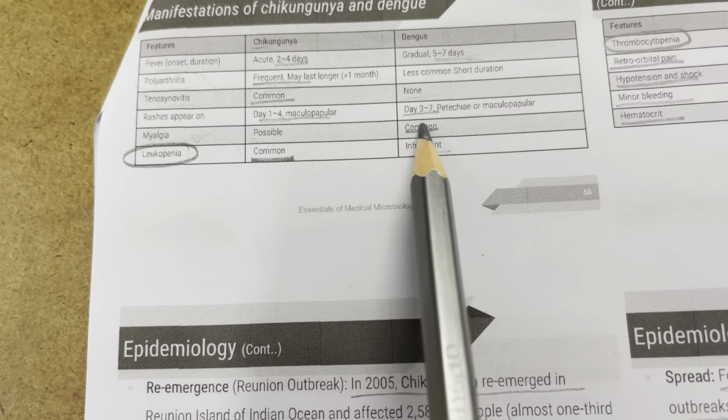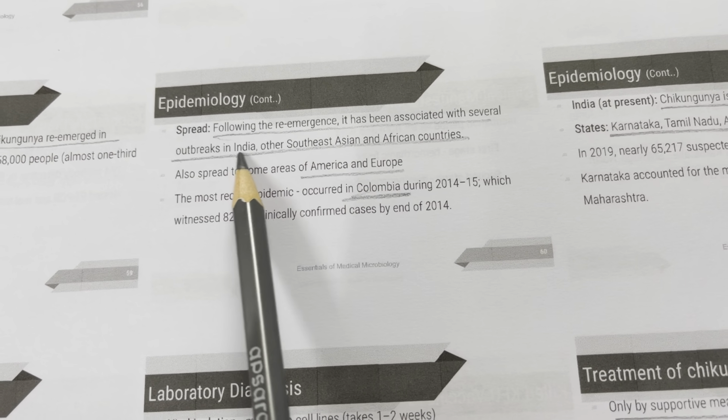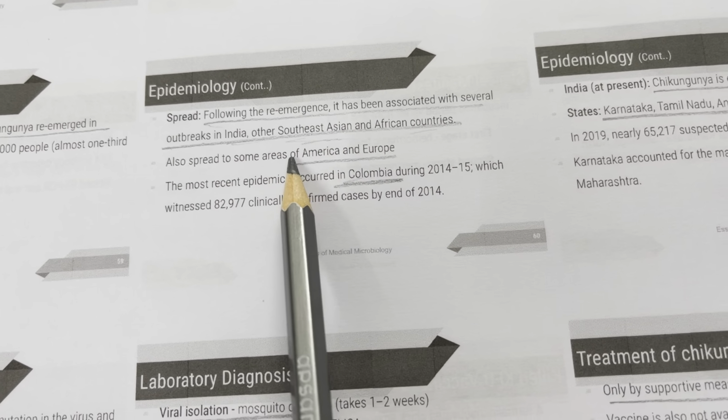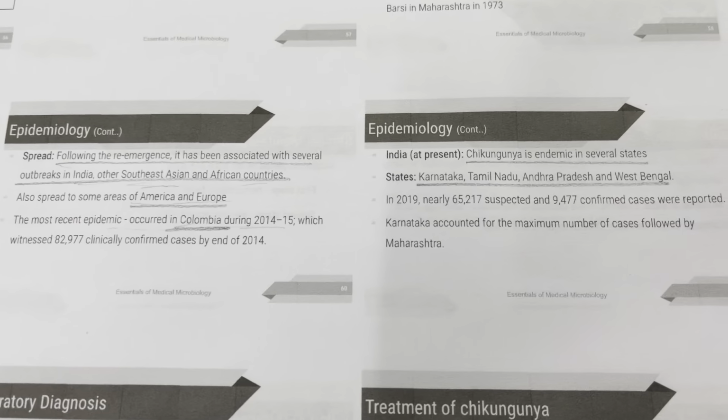African and Southeast Asian countries. In India, several outbreaks were reported. Re-emergence was seen in 2005 when it re-emerged in the Reunion Island of the Indian Ocean and affected almost one-third of the country's population. Following re-emergence, it has been associated with several outbreaks in India, other Southeast Asian and African countries, and it also spread to some areas of America and Europe. The most recent epidemic occurred in Colombia during 2014 and 15.